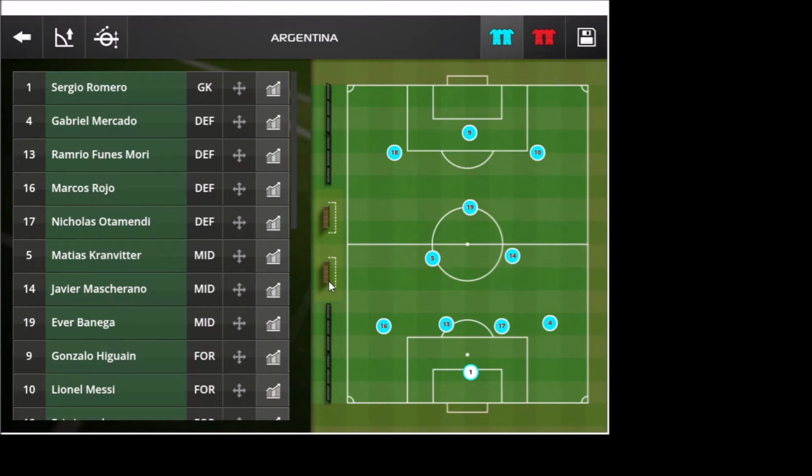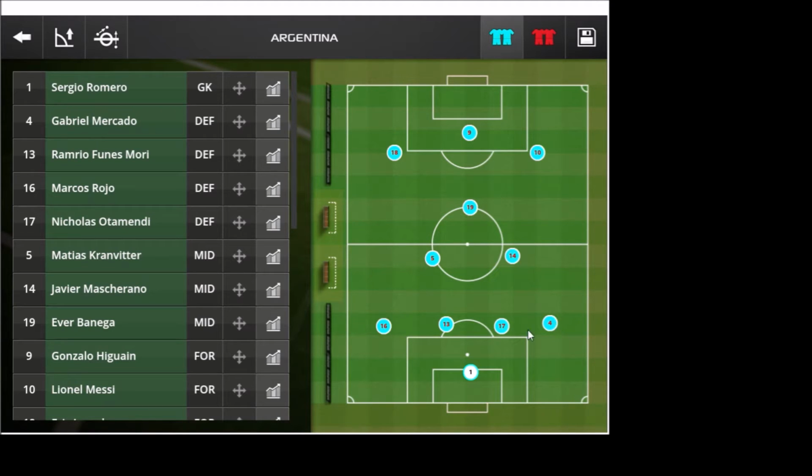Of course, let's go from the goalkeeper all the way back. So up in the goal, we have Sergio Romero, the Manchester United man. The guy was on the bench for Monaco, and now he's on the bench for Manchester United, is now stopping the goals for Argentina. He's had an amazing tournament so far, except for that first blunder against Chile, but he looks good.